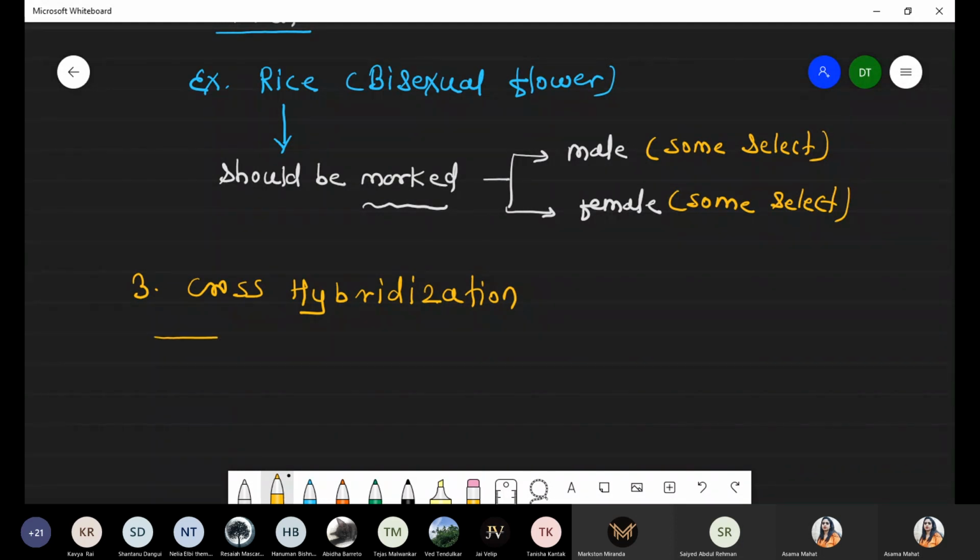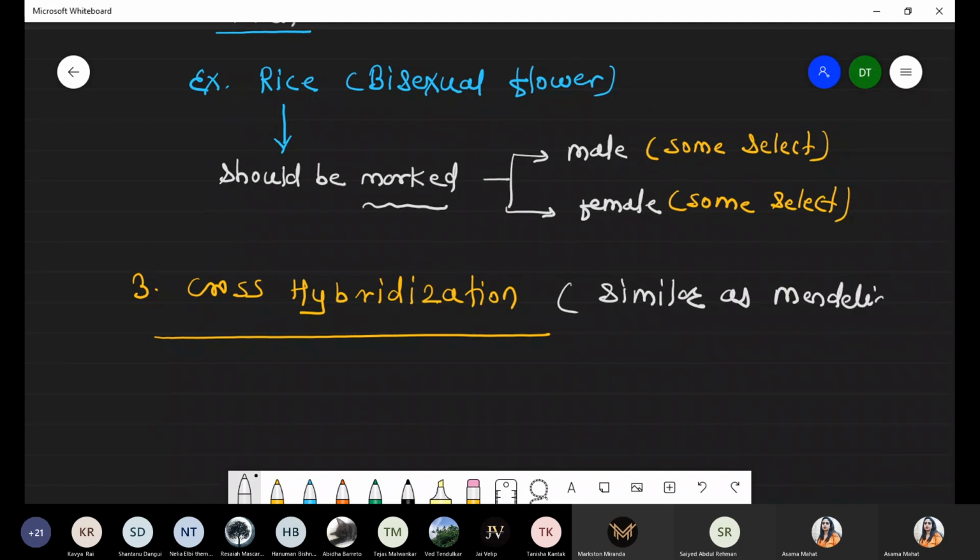So this cross hybridization is similar to Mendelian hybridization. I'm not taking this part again and again because we already discussed it.